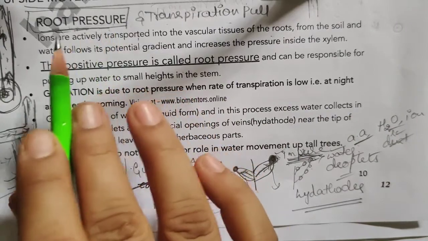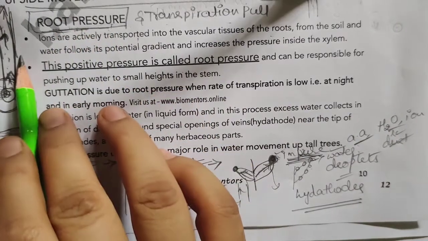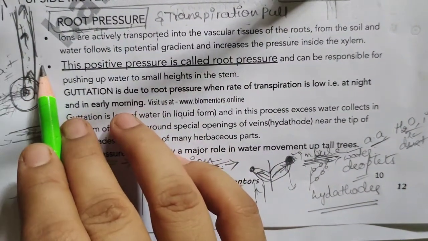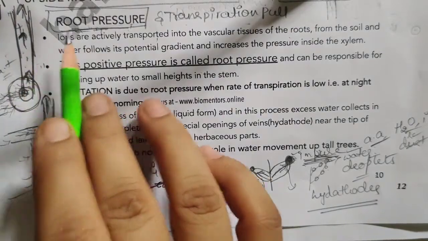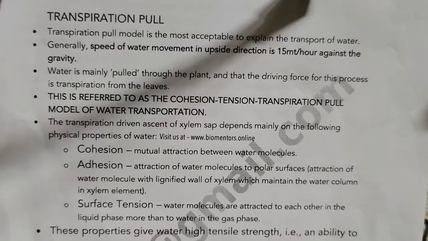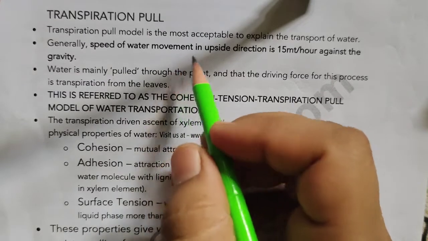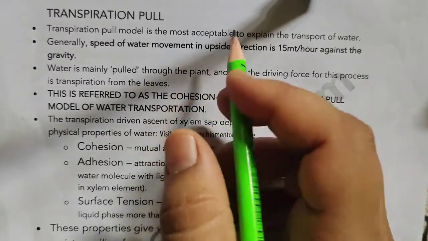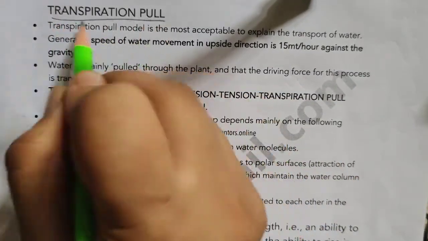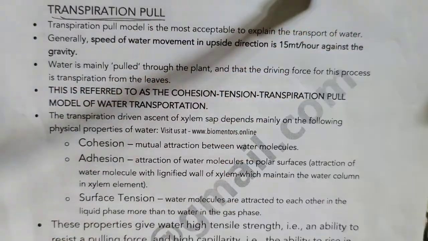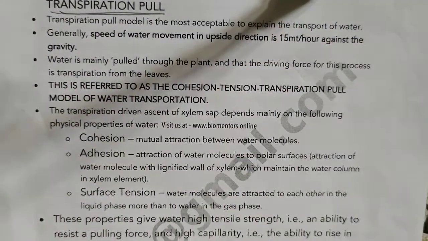So this is about the root pressure. Root pressure is nothing but the positive hydrostatic pressure which is developed inside the xylem of a plant. And there is one more factor that affects the upward movement of water, that is the transpiration pull. So what do you mean by transpiration pull?